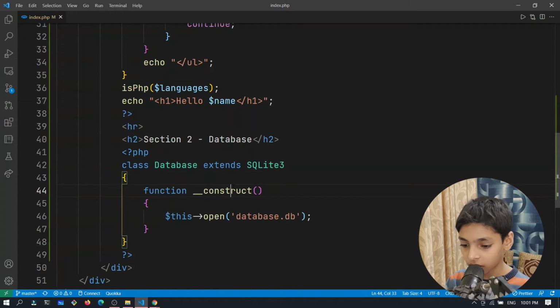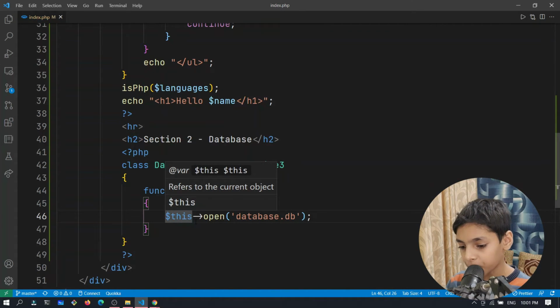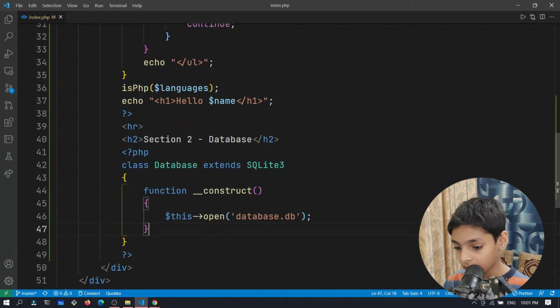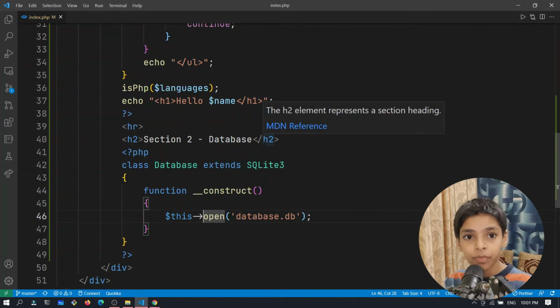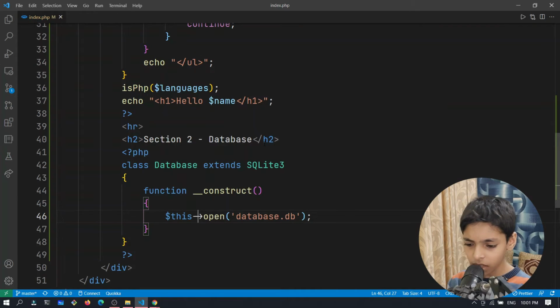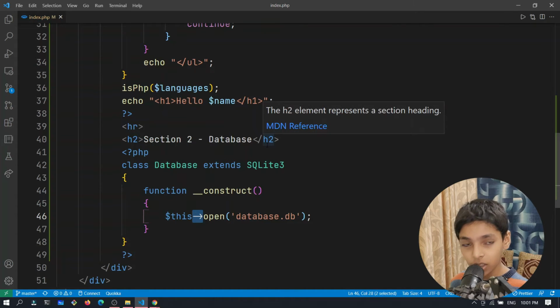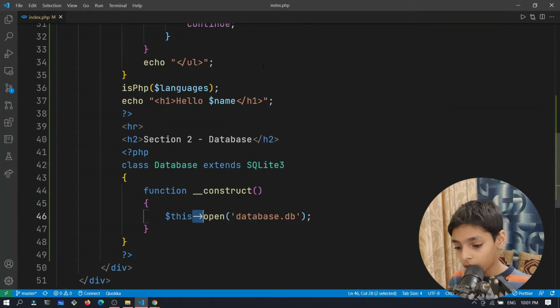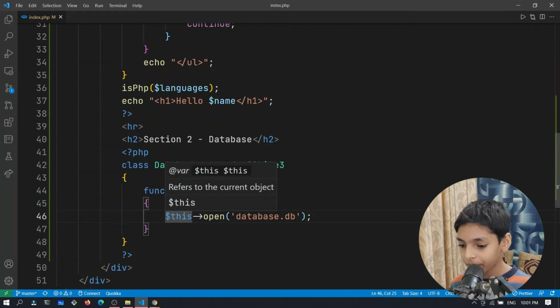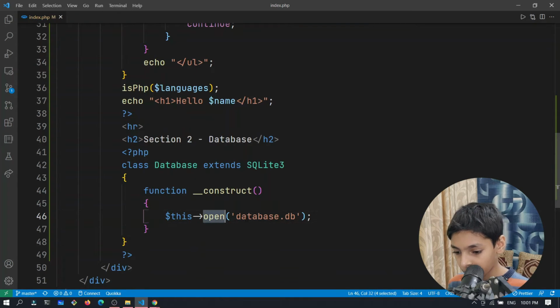So there's a function called construct, and in this we take that $this, so it's another object-oriented thing, and this arrow is like the dot in JavaScript, and the braces in Python or something like that. What this really means is accessing something inside an object. So inside of this we're accessing the open function, and we're passing database.db. I don't think so.